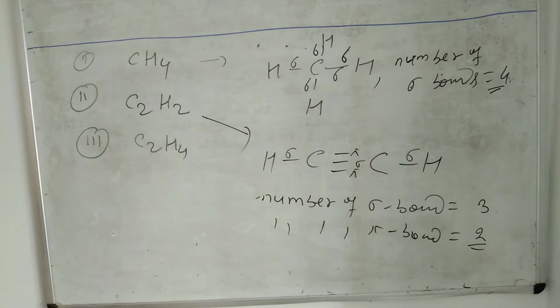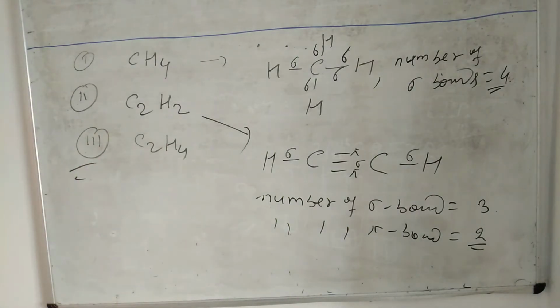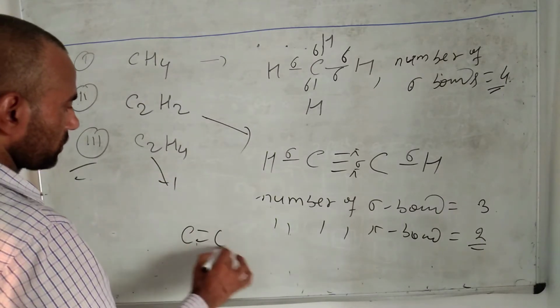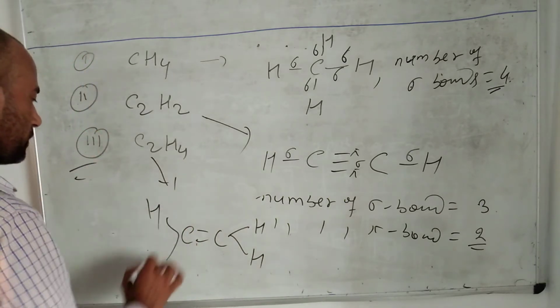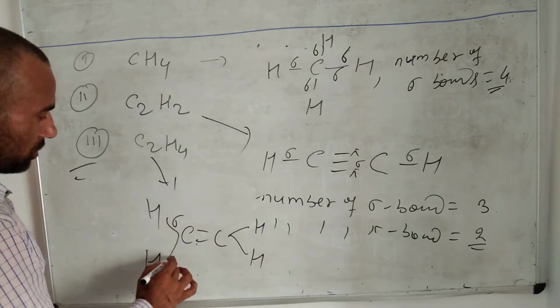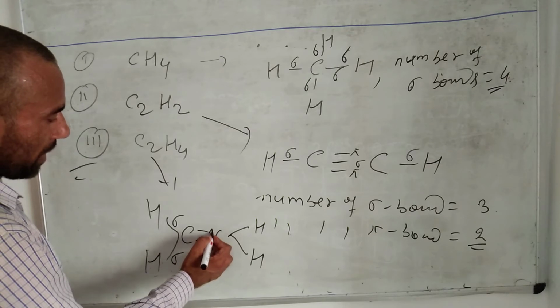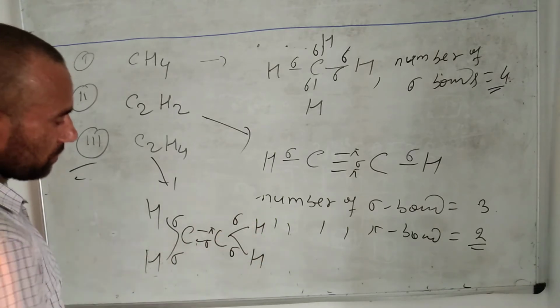Now we can also check the structure of C2H4. Its structure is C double bond C, with 2 hydrogens attached to each carbon. This one is sigma, this one is sigma, and in the double bond one bond is pi and the other is sigma, and here sigma and sigma.